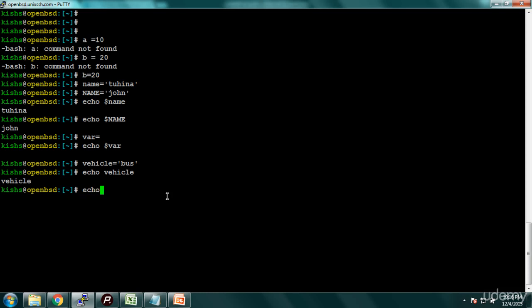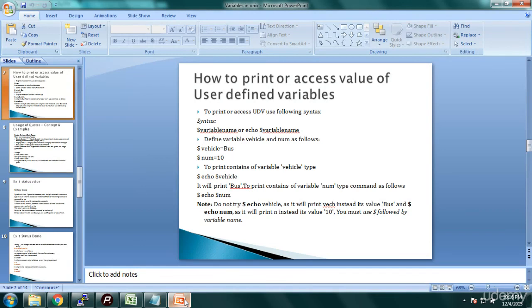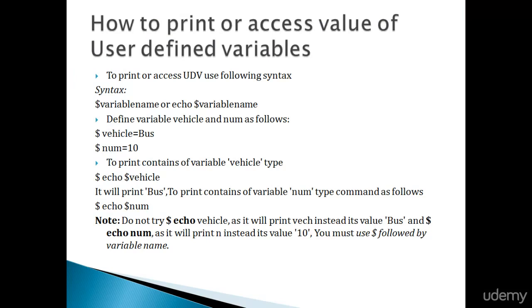But if you echo with the $, then it will give the value stored in the contents of variable vehicle. So this is how we access the variables in Unix.